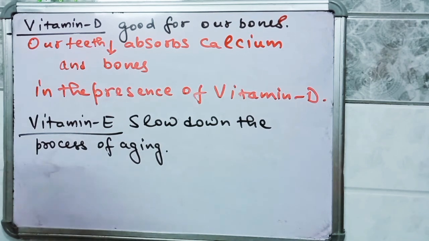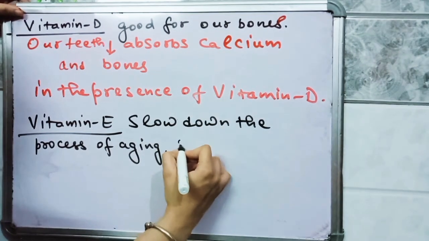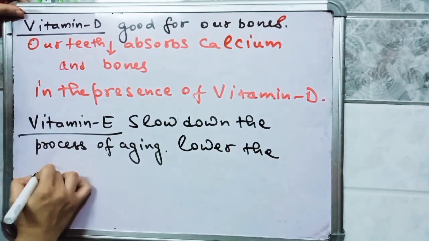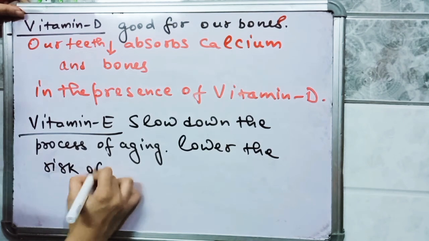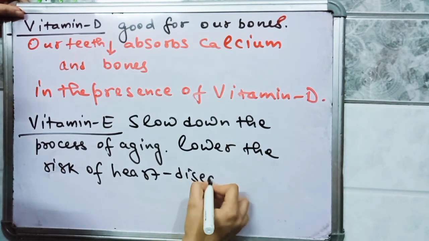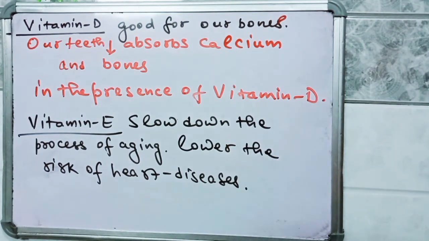And it also lowers the risk of heart disease. Vitamin E is helpful in preventing the wrinkles on your face, and it slows down the aging process. It also lowers the risk of heart disease.